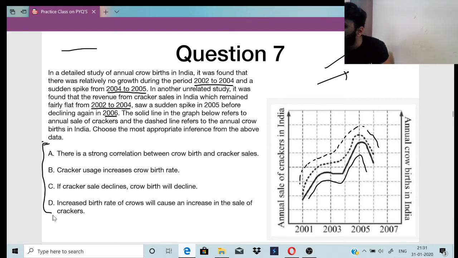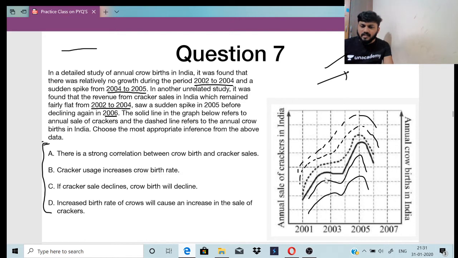So Rajnikant Pandey has given it as B. Okay, let's wait for 2-3 more people, then let us go with the answer. See guys, just see the diagram. Both of the diagrams, how do they look? Don't they look similar? This one is like this, and this one is also like this. That is, both are flat, both are increasing, both are decreasing.